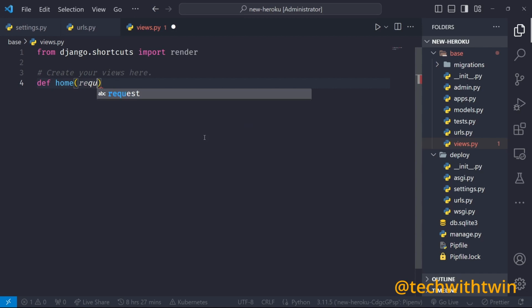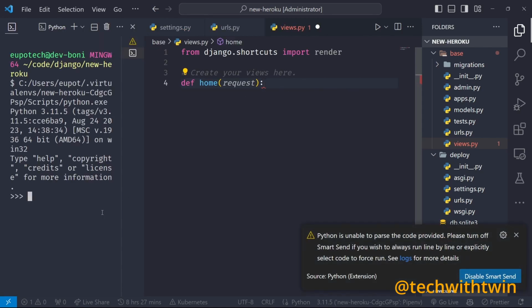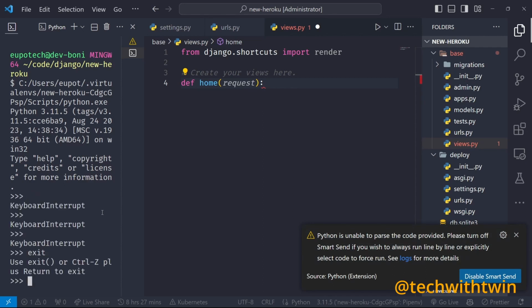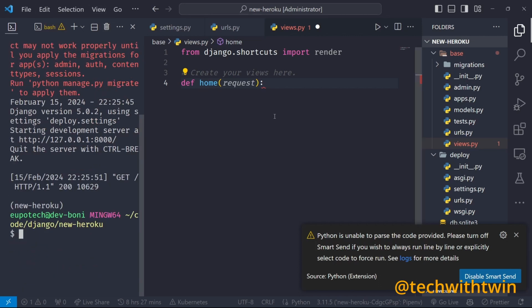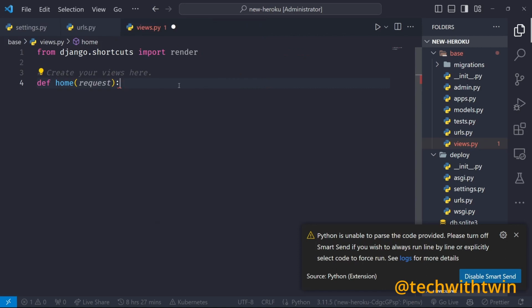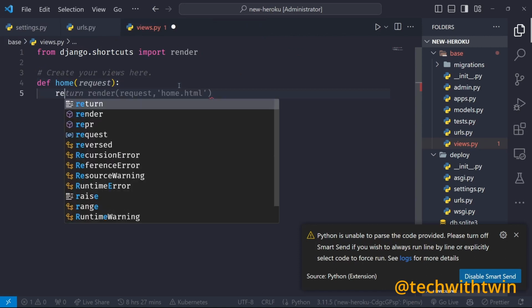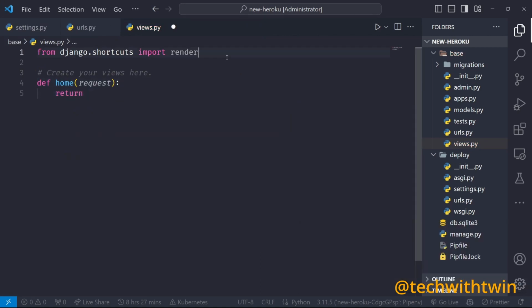We can take the request, and then so I don't know what this one is, so you can just continue. So return, I want to return a response here.